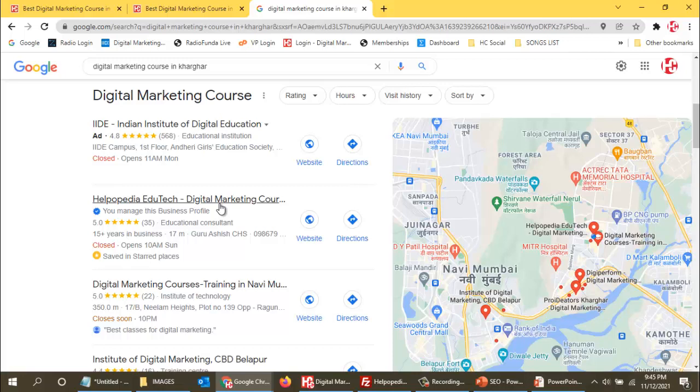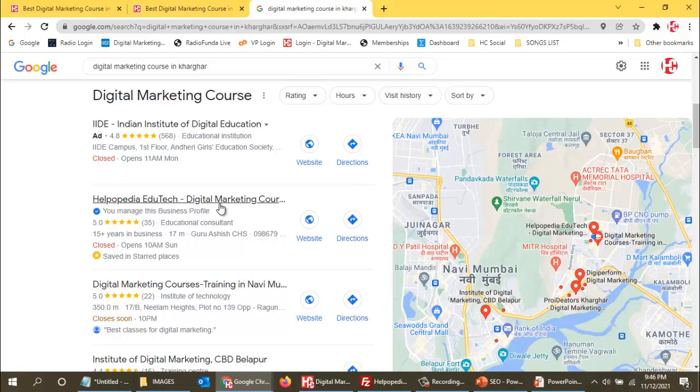This is what people are going to search. Wherever they are staying, they will search in that city, say digital marketing courses in Kharghar. The same way you need to know what are the real estate keywords that people will search in the location of your business. If your business is in Kharghar or Navi Mumbai or Mumbai, you need to create those keywords, and then we will search how we can select the best keywords which are used the most.